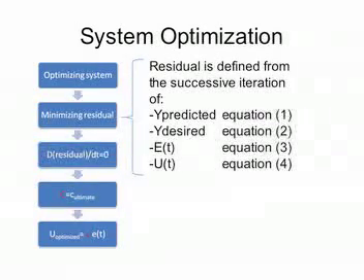Mathematically, optimizing the system is to find a fixed value of C. That is, to set the derivative of residual with respect to time equal to 0. With the value of C well defined, our optimized input value is now well defined. We can now say that we have optimized the system.